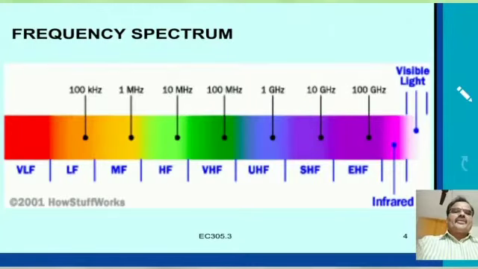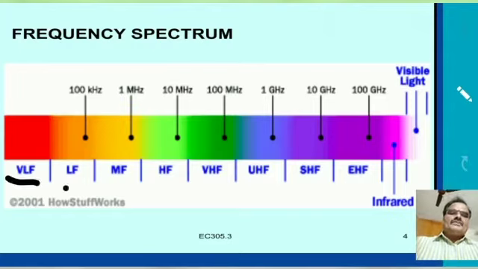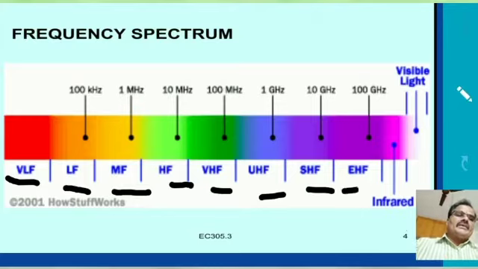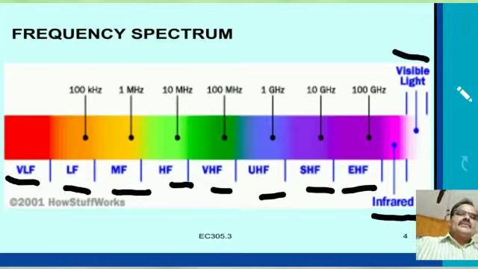As shown in the frequency spectrum diagram, it consists of VLF, very low frequency, medium frequency, high frequency, very high frequency, ultra high frequency, super high frequency, extra high frequency, infrared, and visible lights. This is the frequency spectrum diagram.